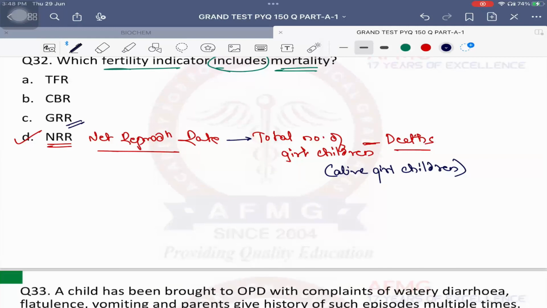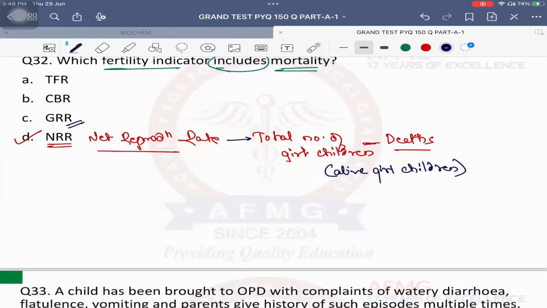It is the total number of girl children born to a female in her entire reproductive lifespan. Did I minus the mortality? No. So if a female has had 3 daughters and one died, what is her GRR? 3. Shabash. Because in GRR, I calculate the live as well as the dead girl children. But if I ask you what should be the NRR of this patient? 2, because alive girl children are only 2. So that should be her net reproduction rate.